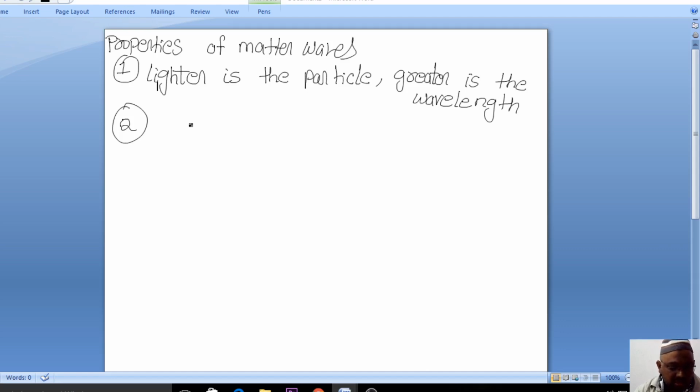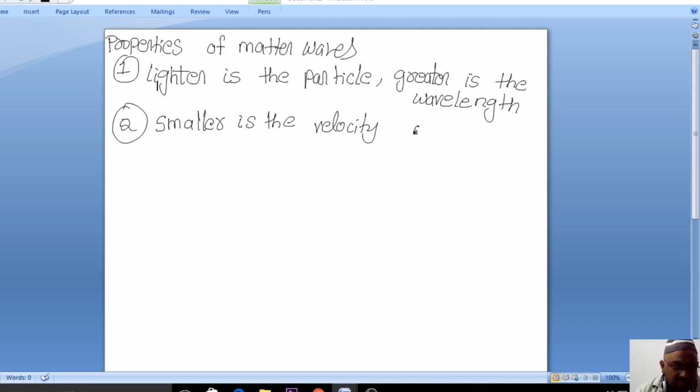Please write it down, that is the reason I'm stopping here. If anything is unclear, please let us know. These are the important points you have to remember, so please make a note of them. Now, smaller is the velocity. I think everybody has written the first one.